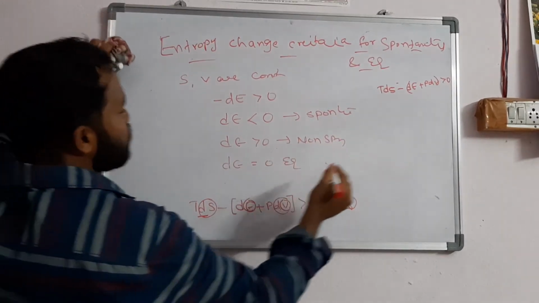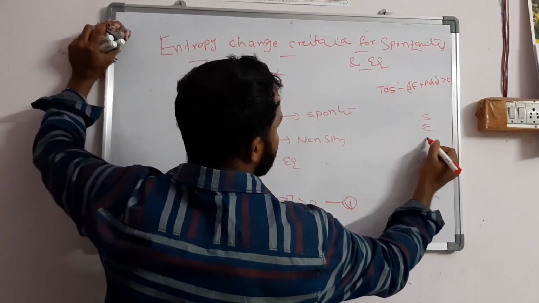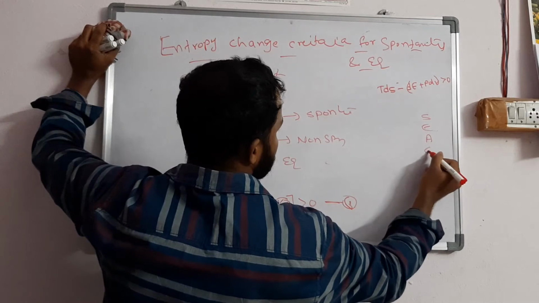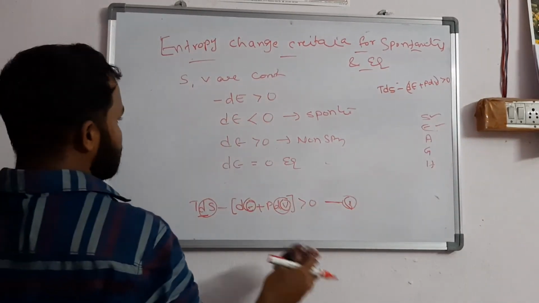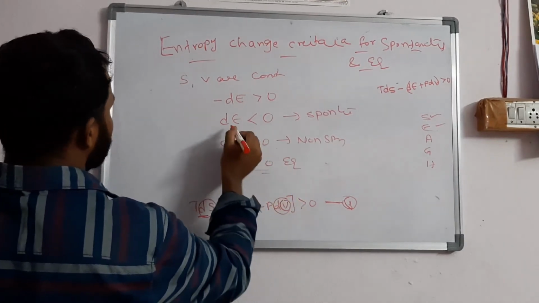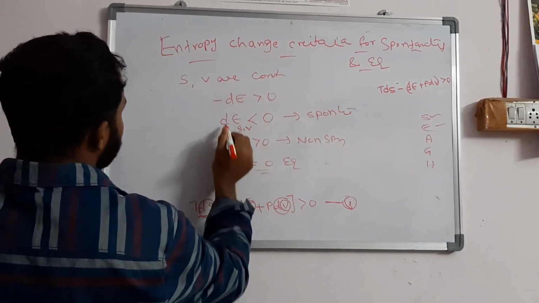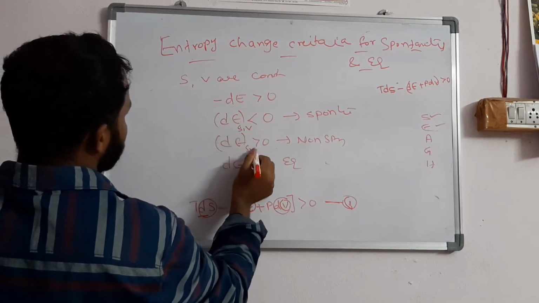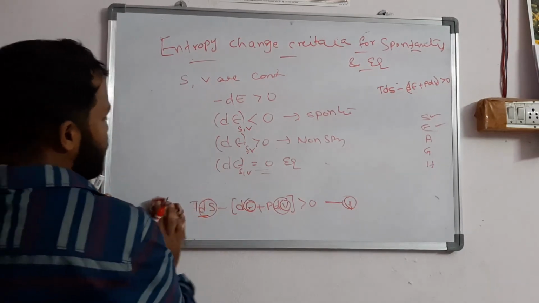Two terms completed, right? S completed, E completed, and we are remaining with A, G, H. dE at S comma V constant is the equilibrium condition when it equals 0. Like this you need to write.